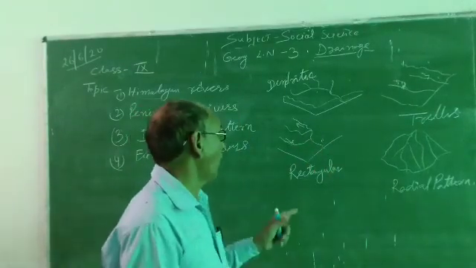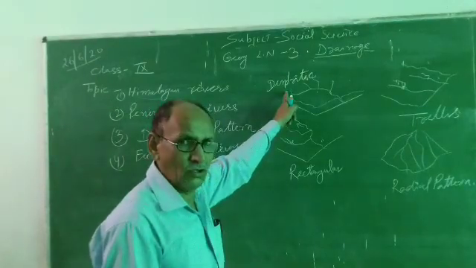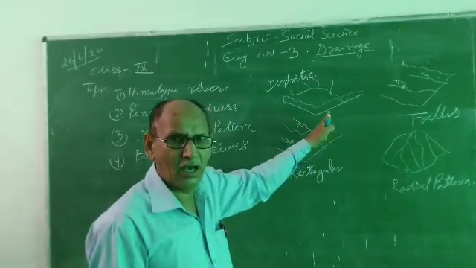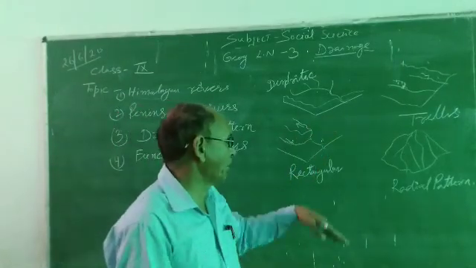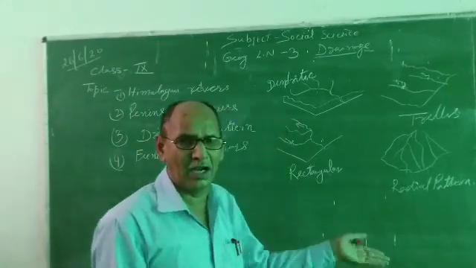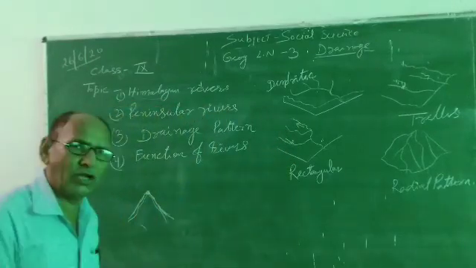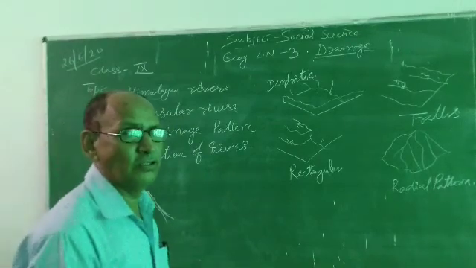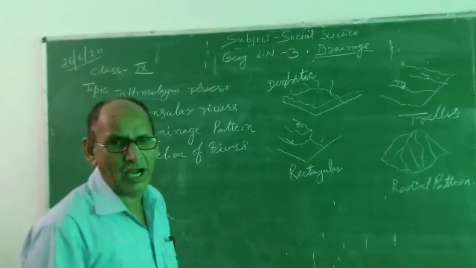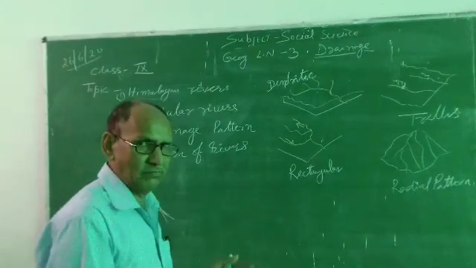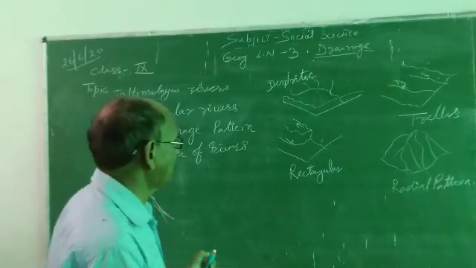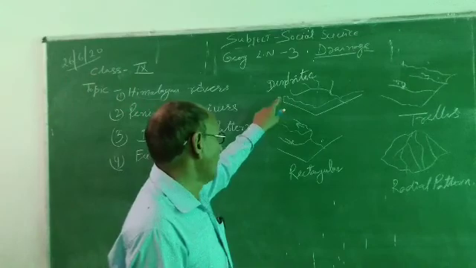And a distributary is when a river drains near the ocean and divides into different parts, like a delta. It makes a delta, like the Ganga delta or Kaveri delta, that is known as a distributary. When a river reaches the ocean and divides into many parts and forms a triangular shape, that is known as a distributary.